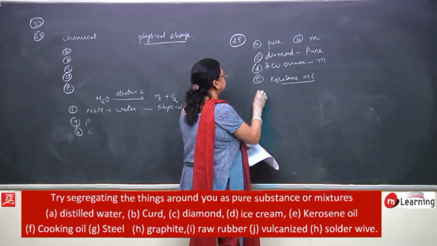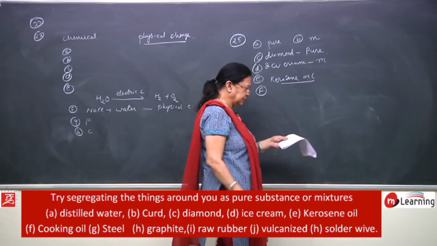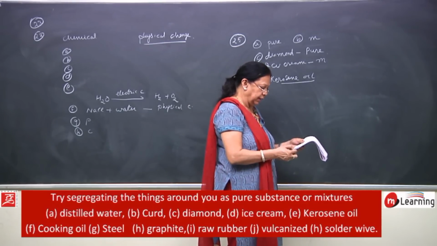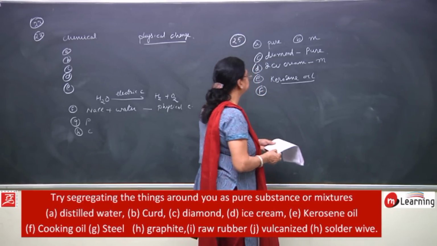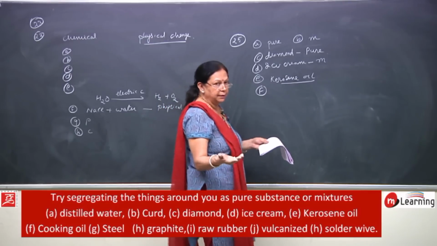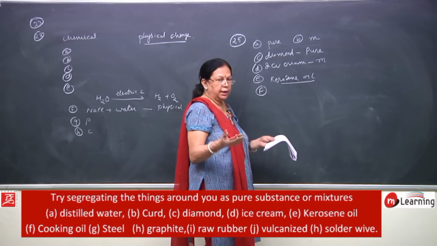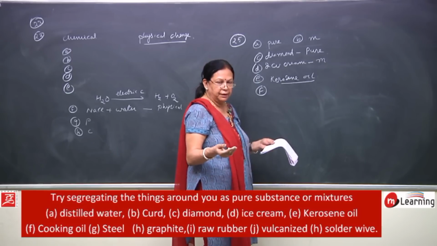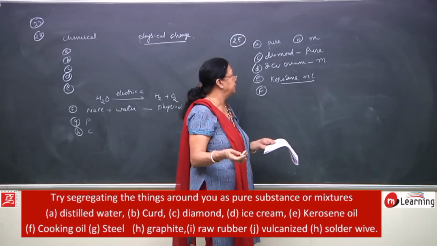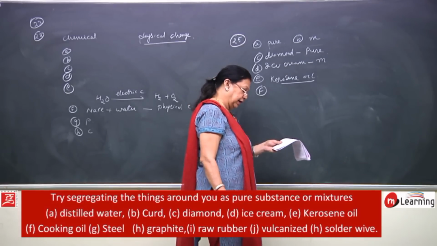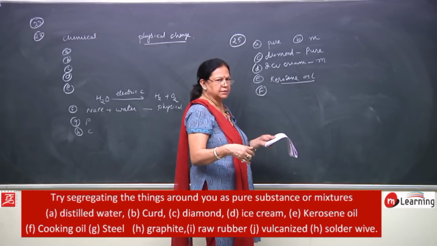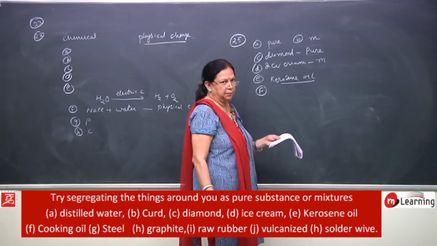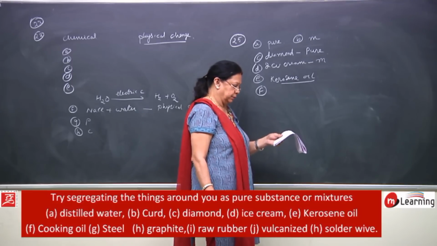Then next is cooking oil. Again this cooking oil, it is what? It will depend upon the source, and it may contain some impurity also. If it is not filtered and refined properly, it may contain impurities, and even after it is refined, it may still contain some impurity. So, it may not be pure.